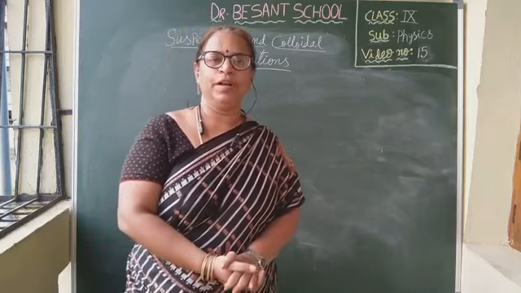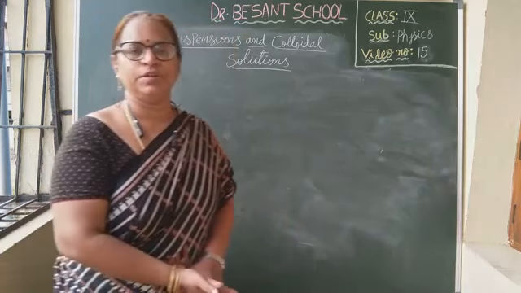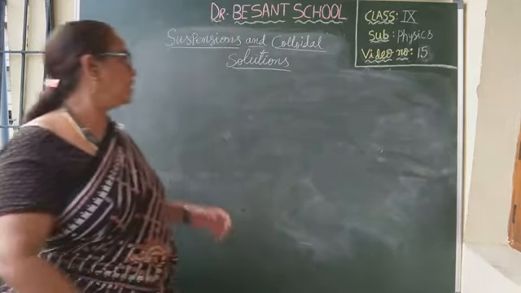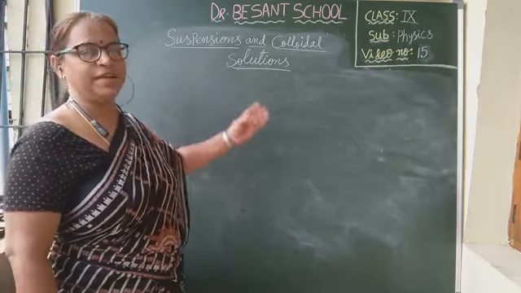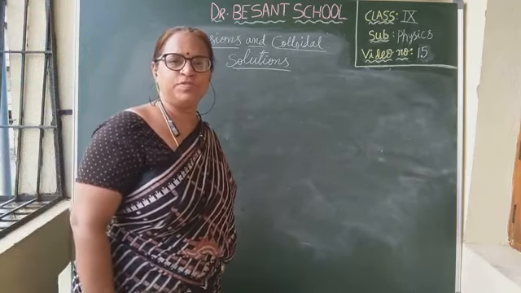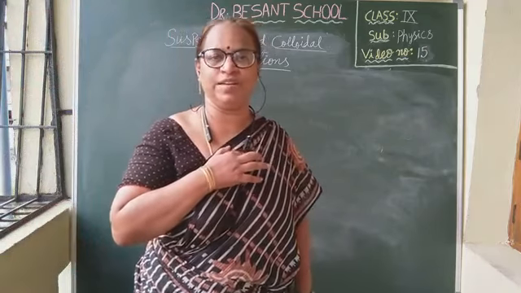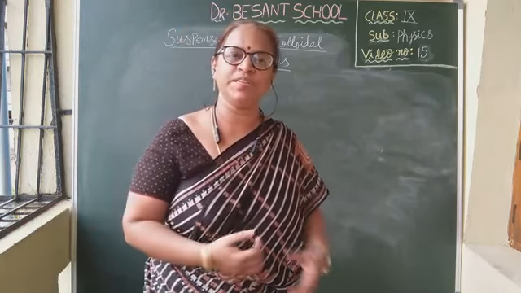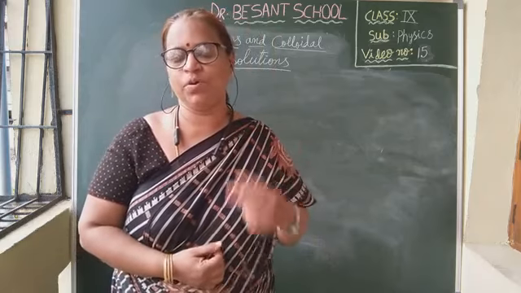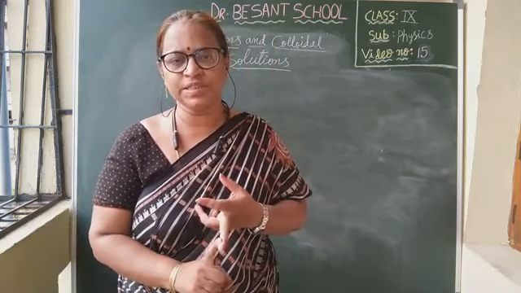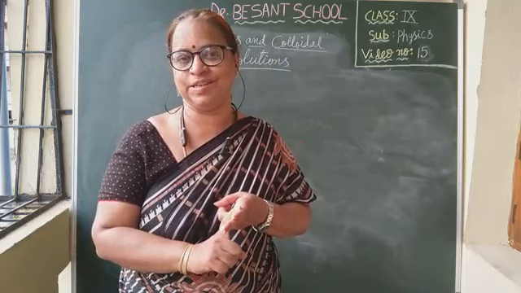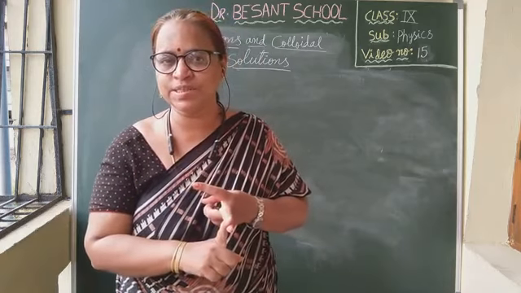Okay, good. Now, in today's session, what we are going to learn is suspensions and colloidal solutions, another type of solutions. Children, if you remember, we learned types of mixtures, isn't it? How many types of mixture did we learn? Two types. What are they? Homogeneous mixture and heterogeneous mixture. What is a homogeneous mixture?